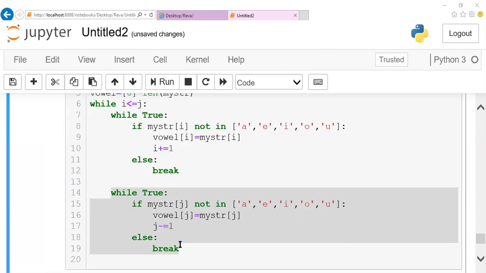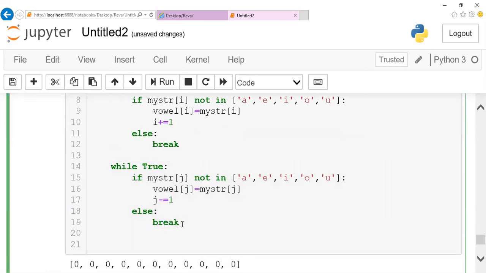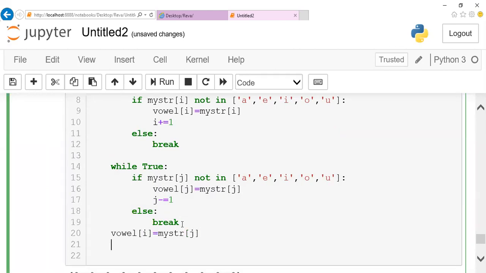In the new string, I'm going to replace it. In a new string named vowel, right? We are going to replace by stating vowel of ith position is replaced with my string of jth position. The same way, vowel of jth position is replaced with my string of ith position. Okay, the swapping of it is done, followed by coming out of it. That's it.